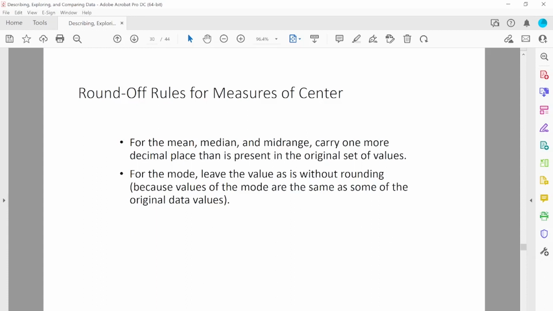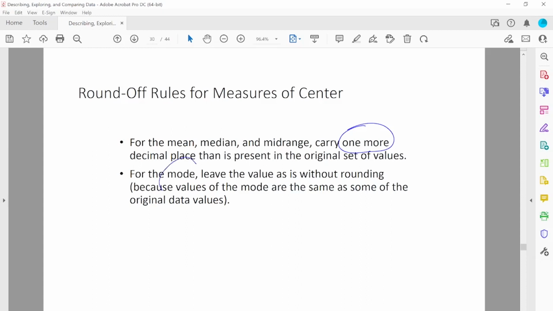While calculating this measure of center, you might sometimes have to round off, and these are the rules we can use for rounding. For the mean, median and mid-range, carry one more decimal place than in the original set of data. If your data values don't have any decimal numbers, then after calculating mean, median and mid-range, go up to 1 decimal place if your calculation has more than 1 decimal.